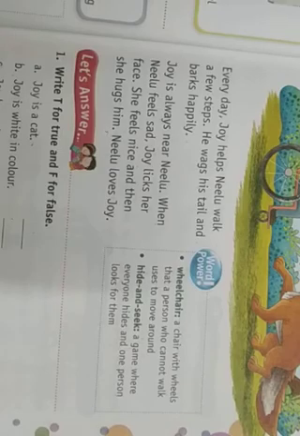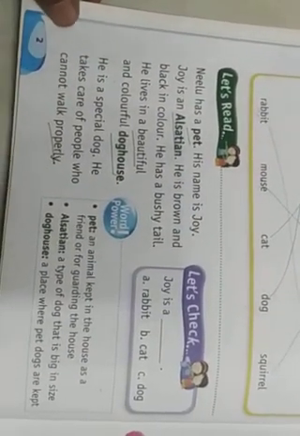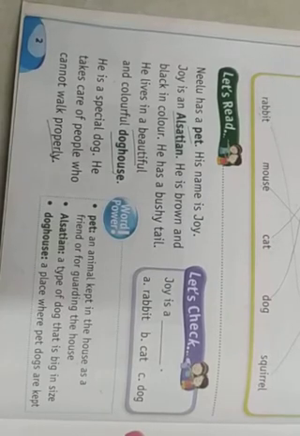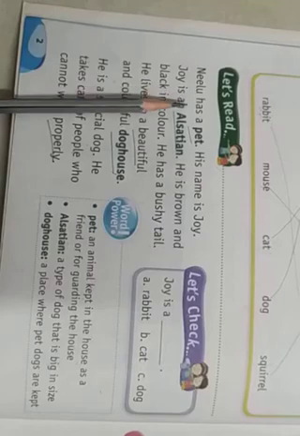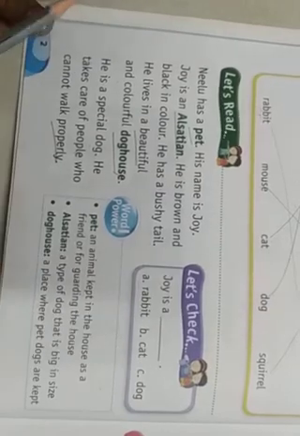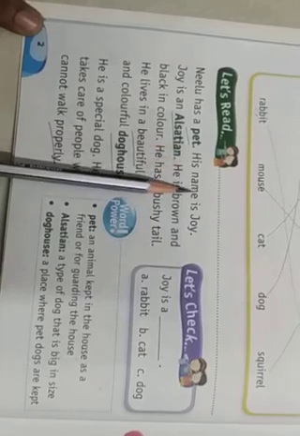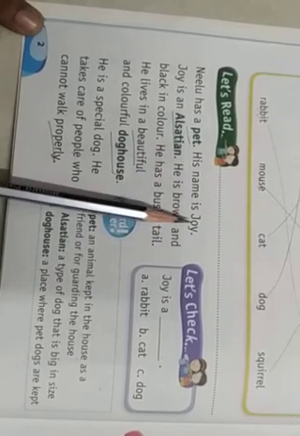Okay, after getting familiar with the meanings of the words, let's read and try to understand the lesson. As I told you, Neelu and Joy. This is Lesson number 1, Neelu and Joy. Here Neelu is the name of a girl and Joy is the name of a dog. Neelu has a pet. His name is Joy.